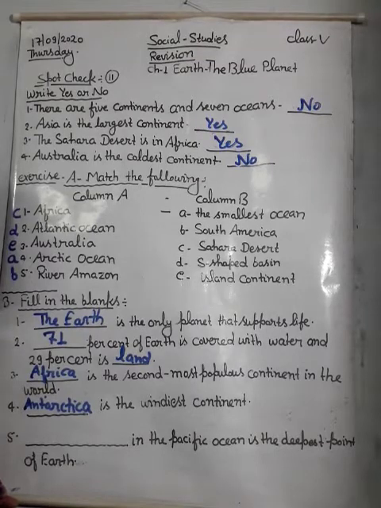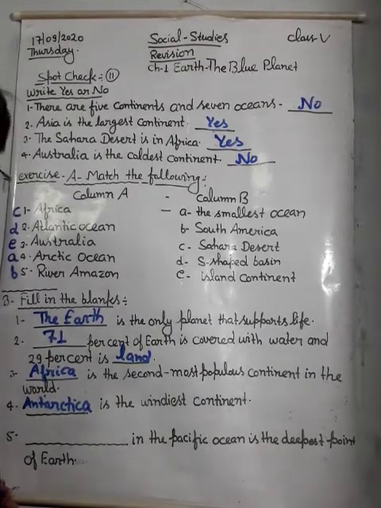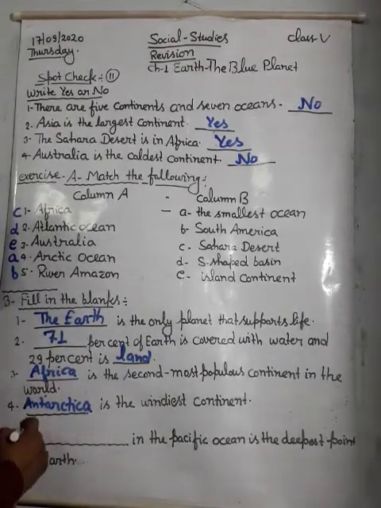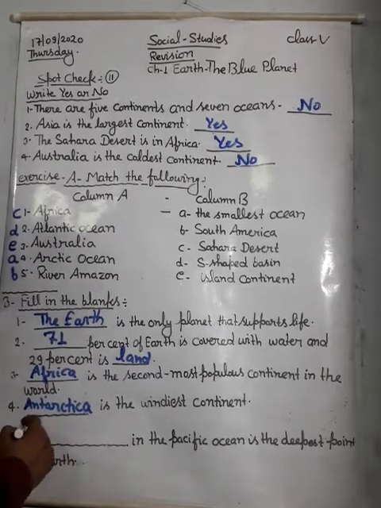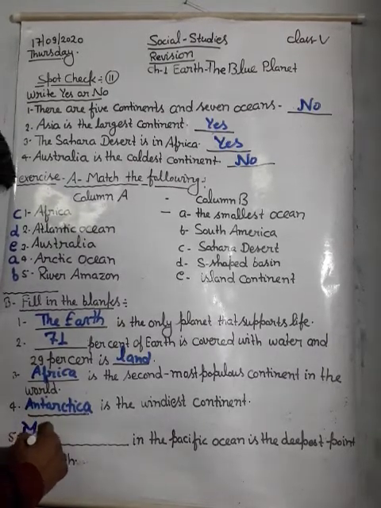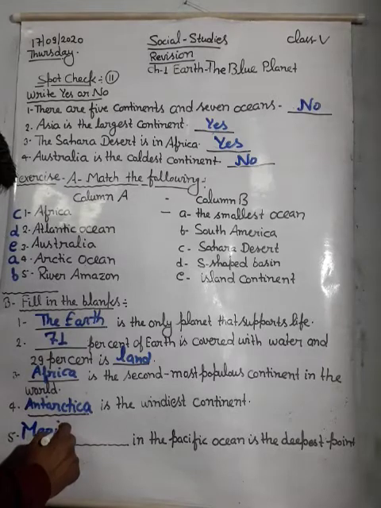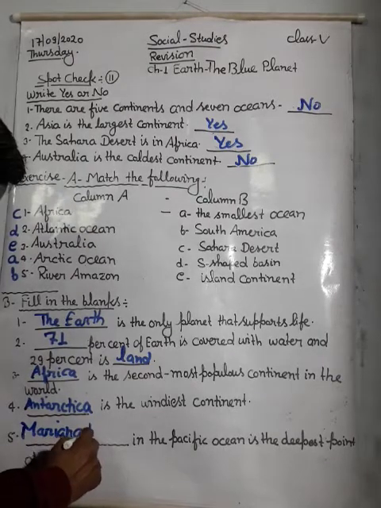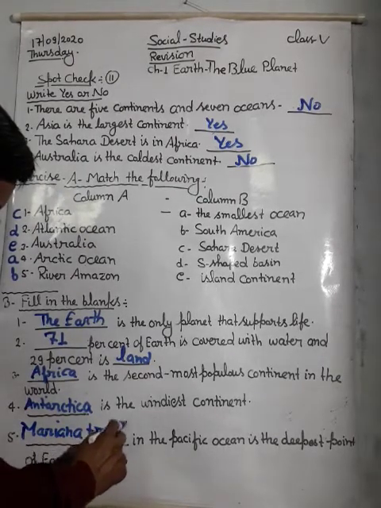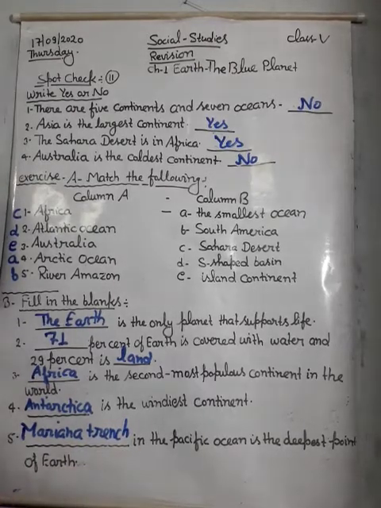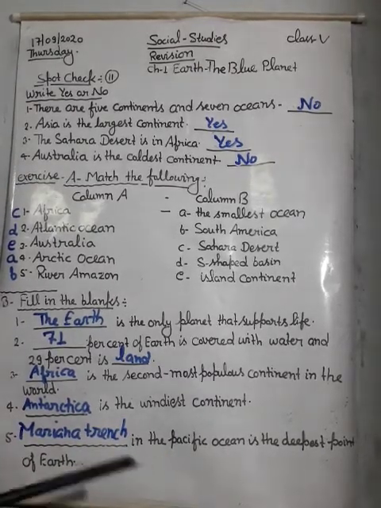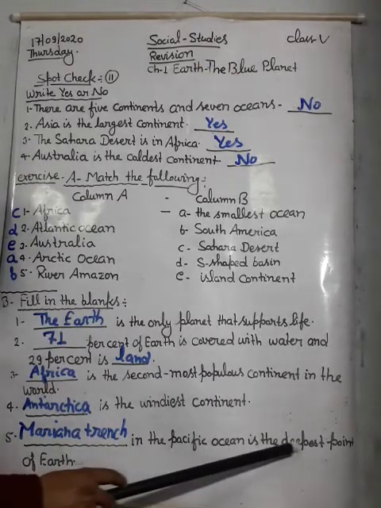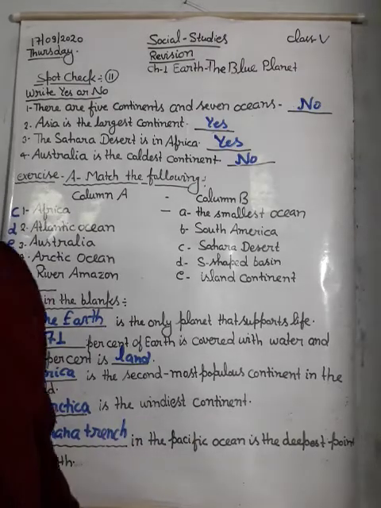So the deepest point of the earth is the Mariana Trench. Mariana Trench will be the right answer. Mariana Trench in the Pacific Ocean is the deepest point on the earth.